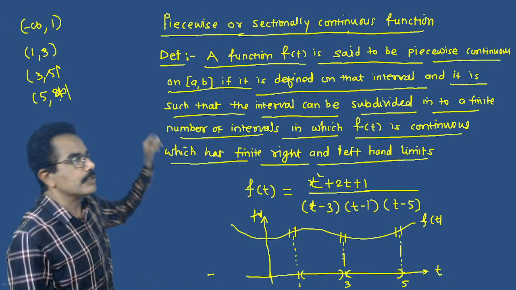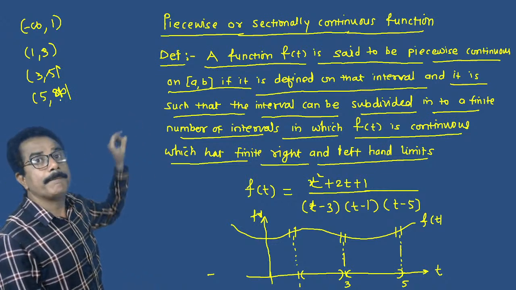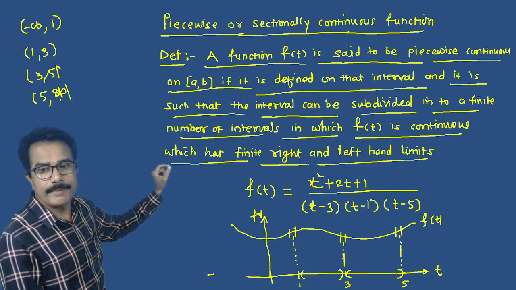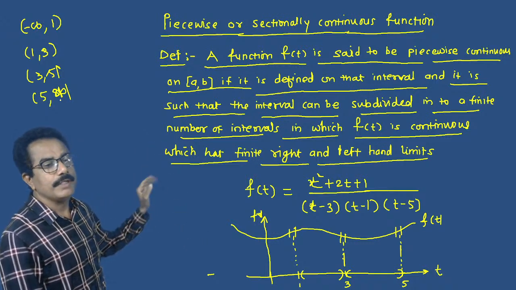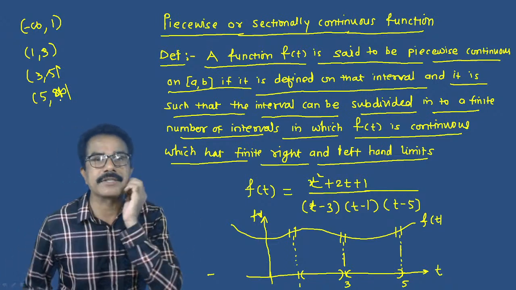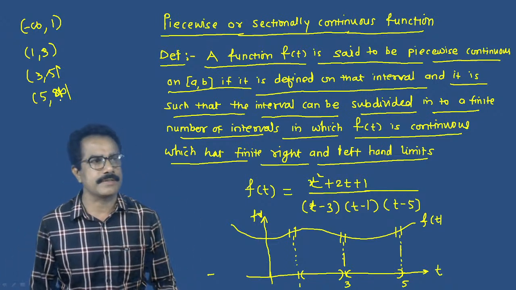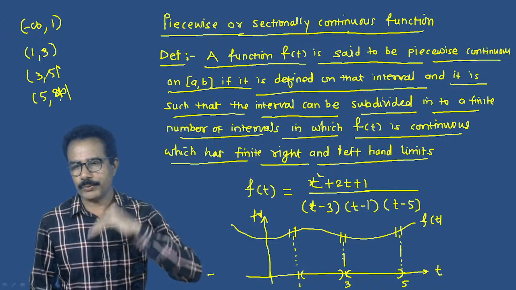These are the pieces of the domain on which the function is continuous. Such continuity is called sectionally continuous or piecewise continuous.